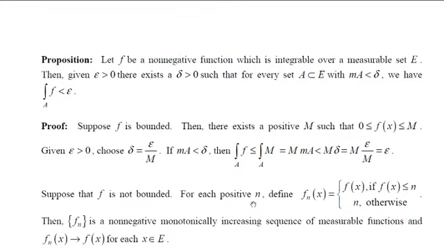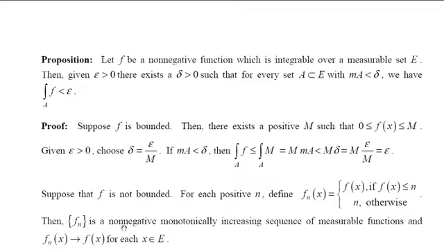For each positive integer n, let us construct the sequence of functions fn, where fn is defined by f of x if f of x is less than or equal to n. So fn tends to f of x if f of x is bounded by some positive integer n. If it is not bounded, then fn of x is n otherwise.